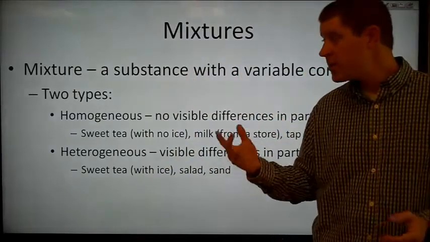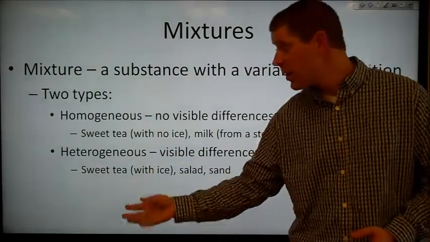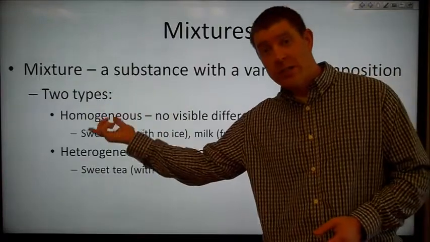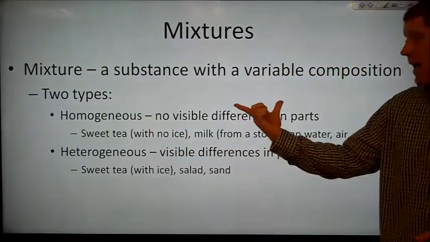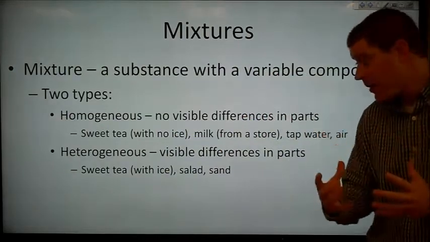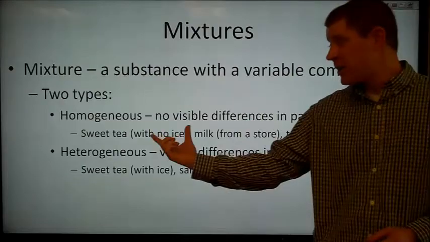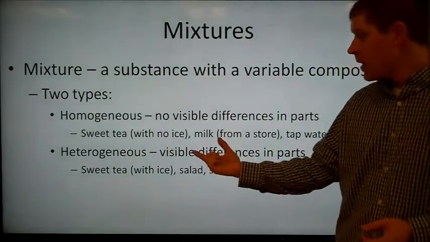Now we have two different types of mixtures. We have homogeneous mixtures and heterogeneous mixtures. So genus means type, homo means same. So a homogeneous mixture is composed of things that are all the same type. So it has no visible differences in its parts. So this is something like sweet tea with no ice in it.